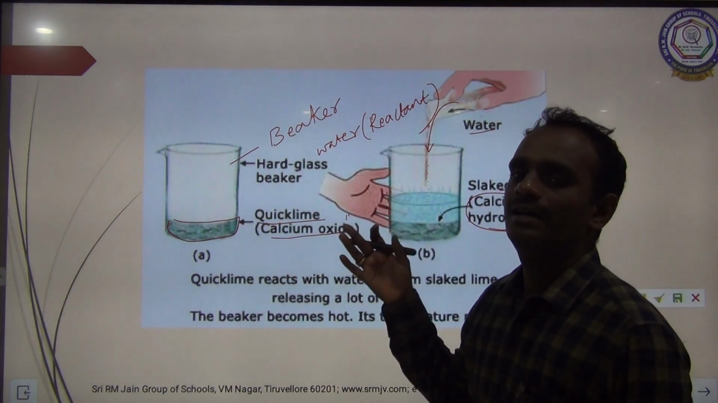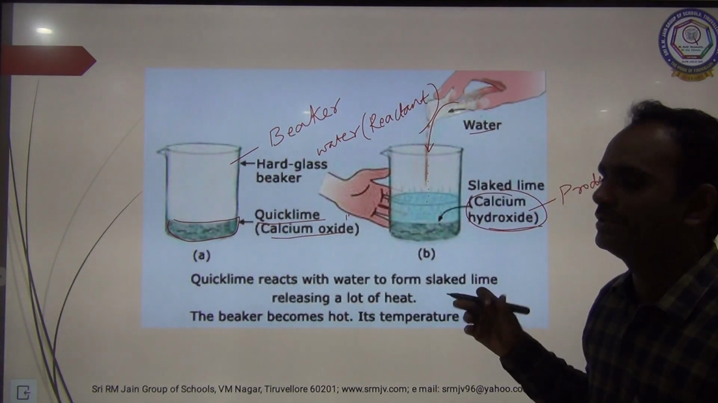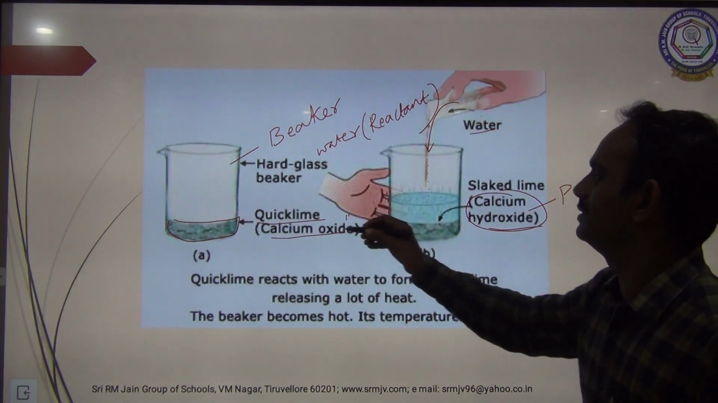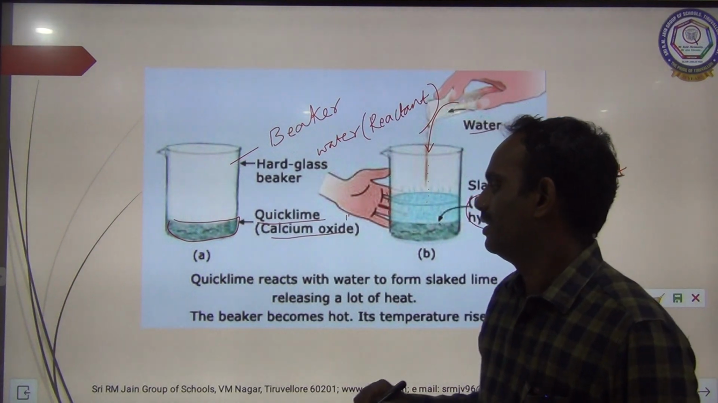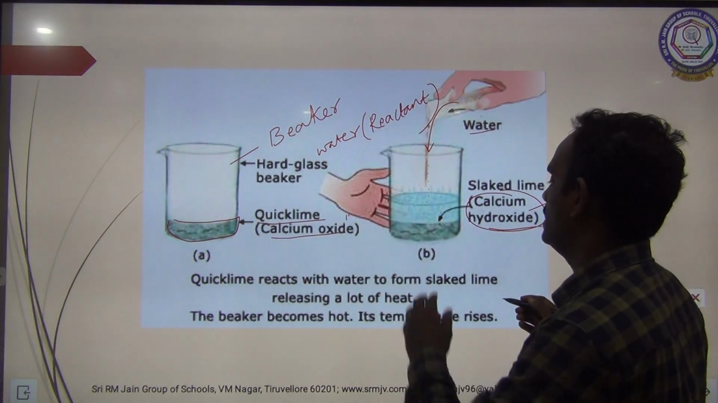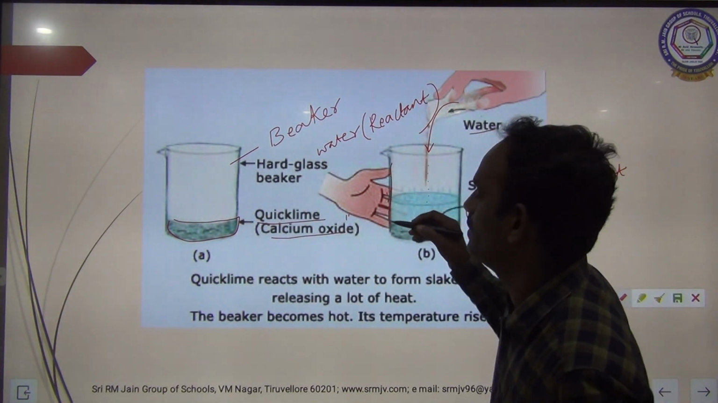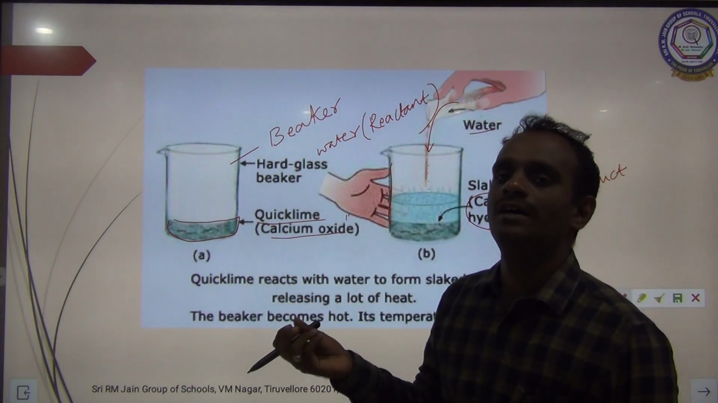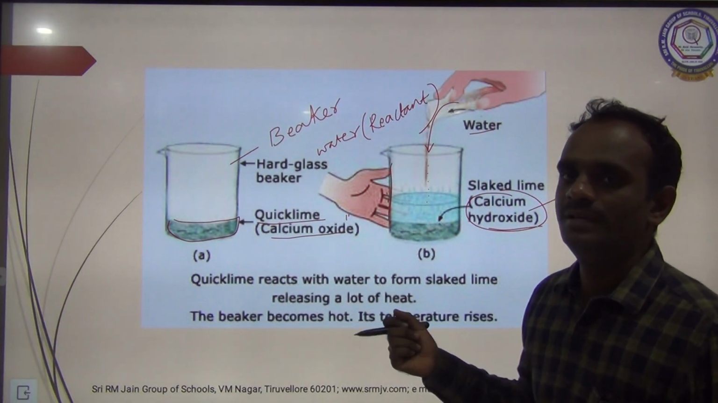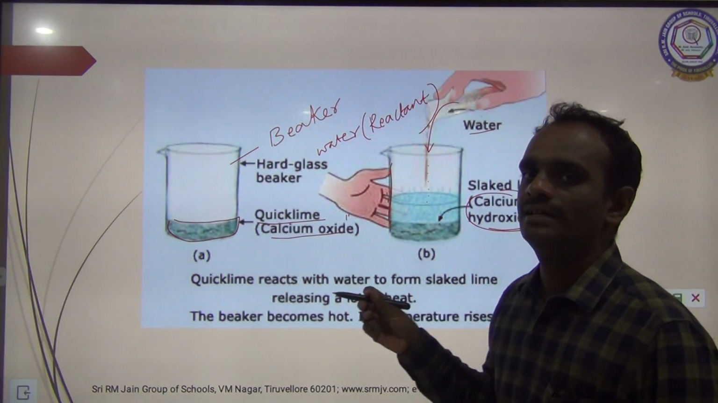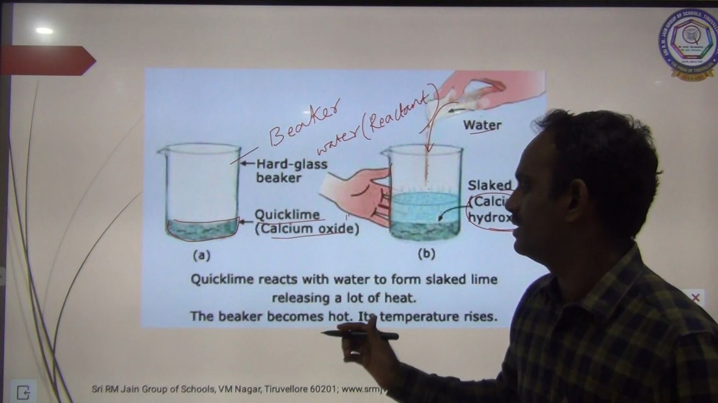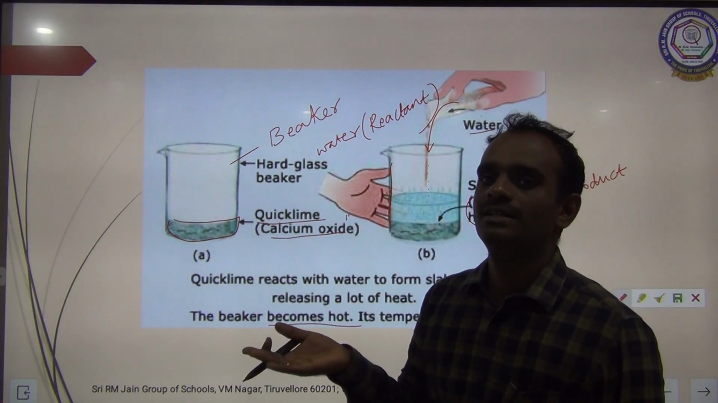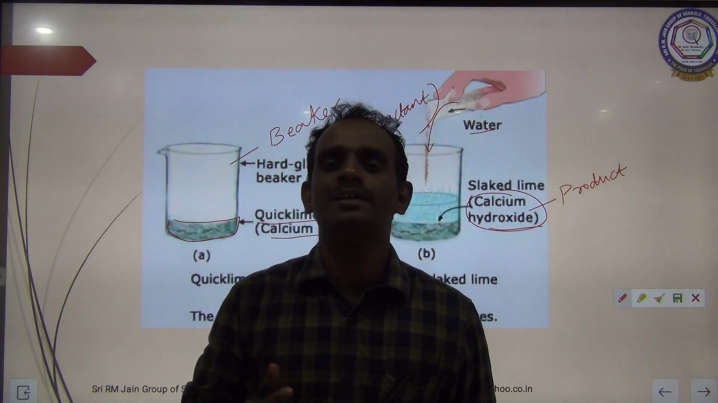How do you realize the heat is produced? On mixing water with calcium oxide, we can observe that the beaker becomes very hot. If we touch the beaker, we feel it is very hot. That means we can conclude that heat energy is liberated. So the beaker becomes hot, its temperature rises. So this is a good example for exothermic reaction.